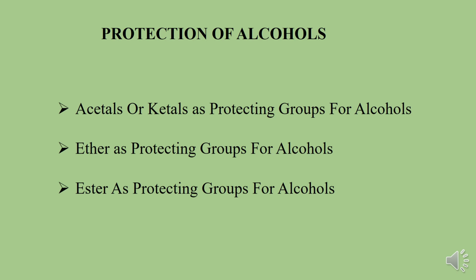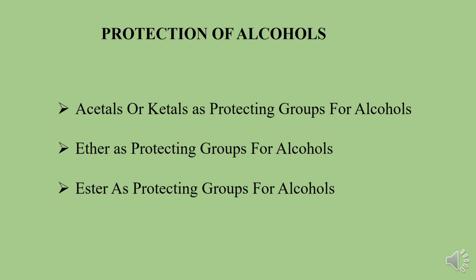Why are acetals used as a protecting group for alcohols? Acetals are used as a protecting group for alcohols in organic synthesis because they are stable with respect to hydrolysis by base, mild acids, oxidizing and reducing agents.